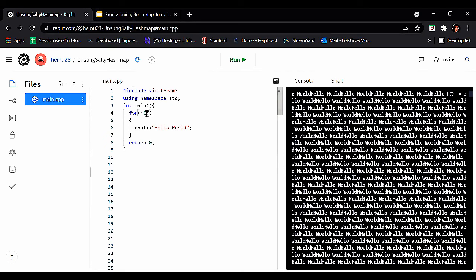There is no initialization, and 1 means true, obviously 1 is true, so it prints hello world. This condition will always be found to be true. So that's why hello world prints infinite times.